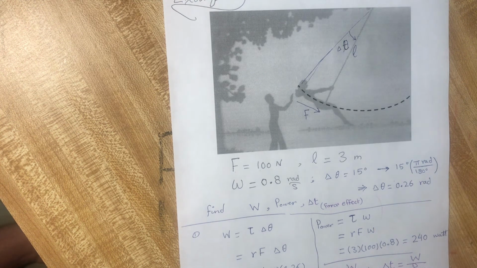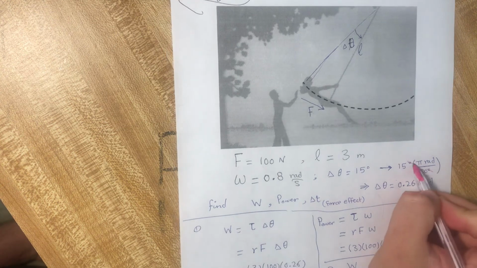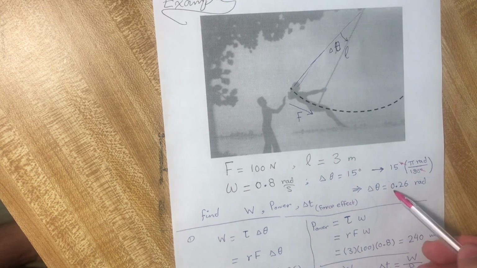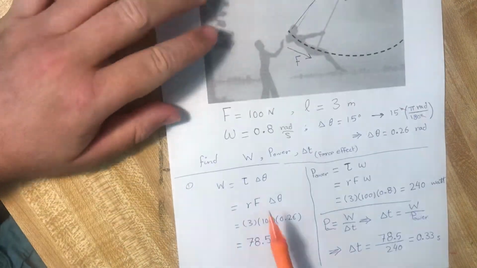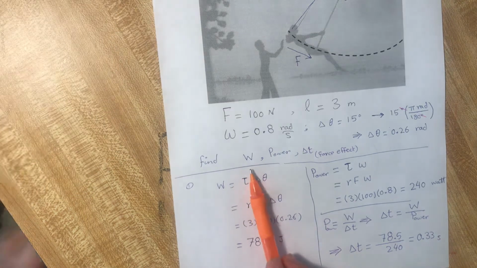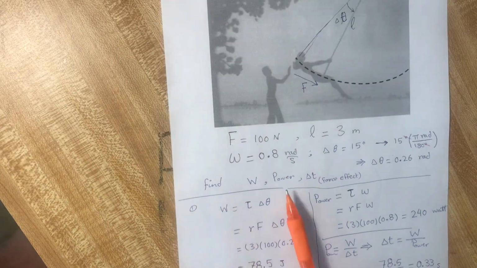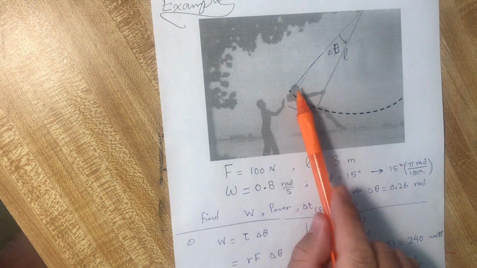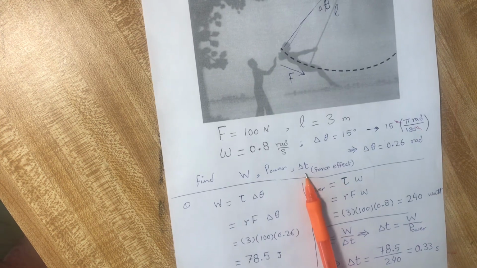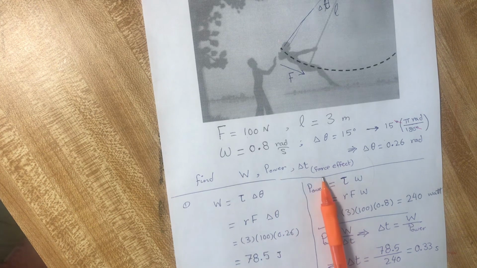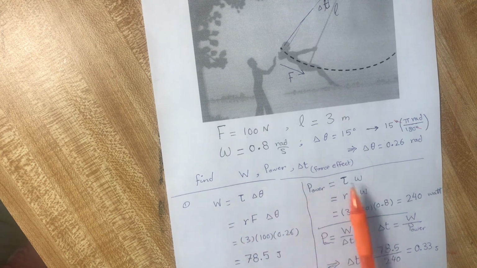Then degrees will cancel, and it will be 0.26 radians. Now find the work for this rotational motion and the power during this time, and also find the time of the force effect.